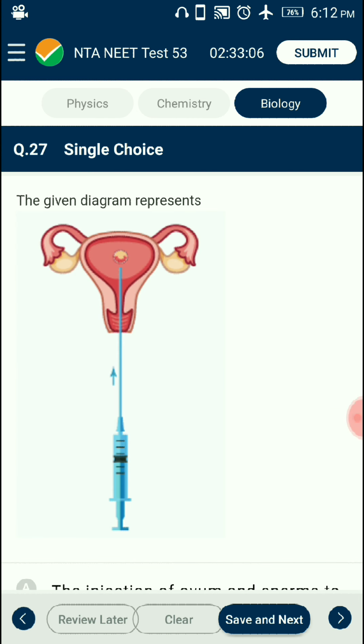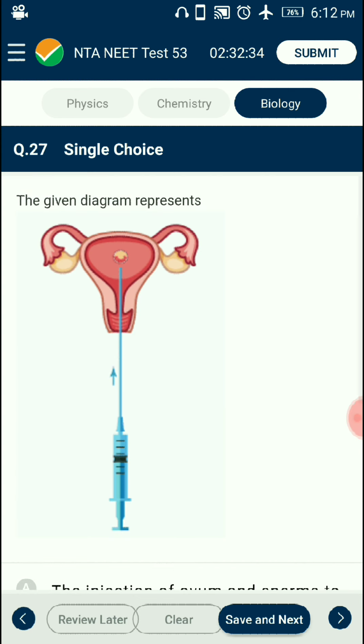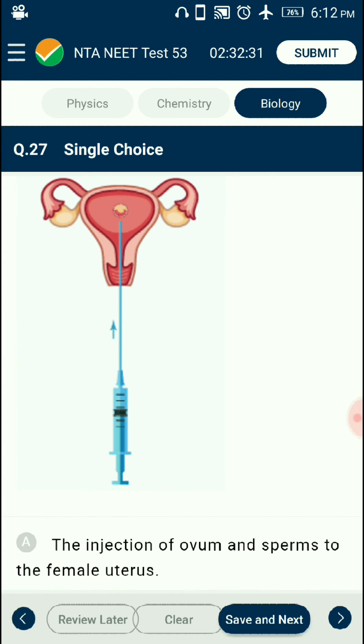Question number 27. The given diagram represents. In the test tube baby program, an ovum is collected from the wife or donor female, and sperm are collected from husband or donor male, and are induced to form zygote under stimulated conditions in the laboratory and transferred into the uterus for further development. So the answer is option B. The given diagram represents the blastomere transfer to the uterus for the further development of the baby. So the correctly matching option is B.